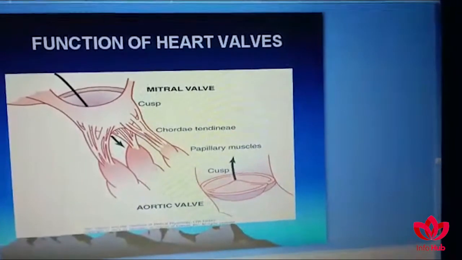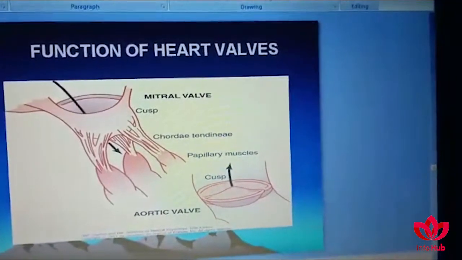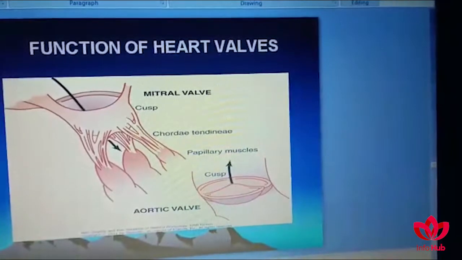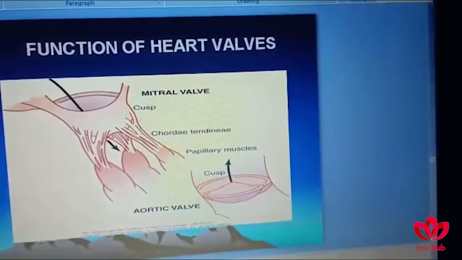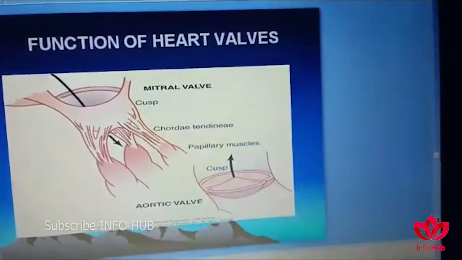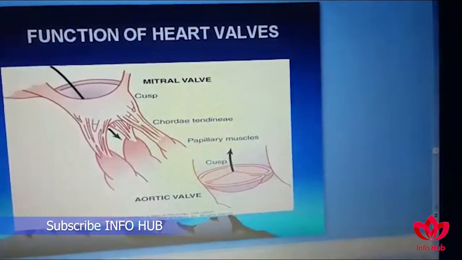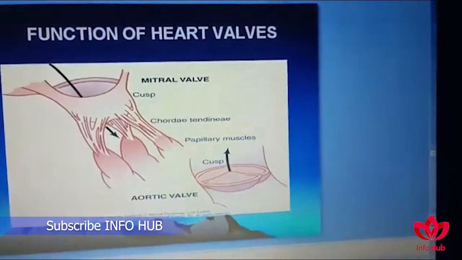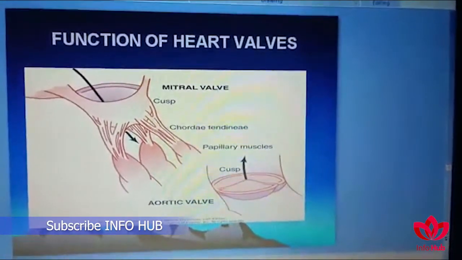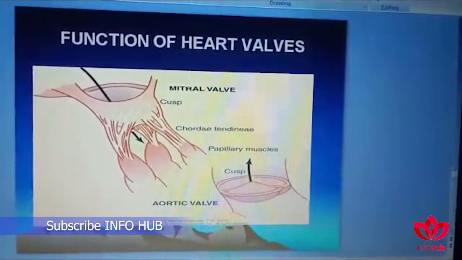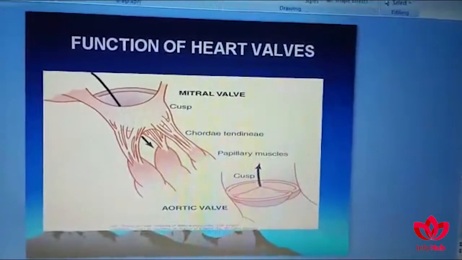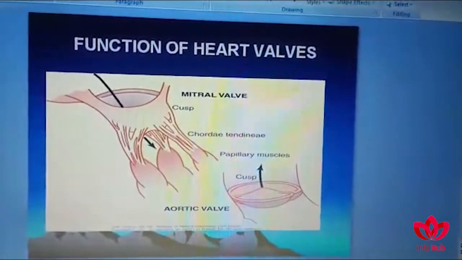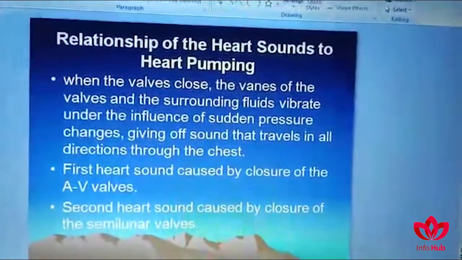There are chordae tendineae, which are small tendinous structures attached by means of papillary muscles to the AV valves, and they prevent the backflow of blood into the atria during ventricular contraction. They are also responsible for the appearance of sounds in the valves, which can be recorded by means of a phonocardiogram.